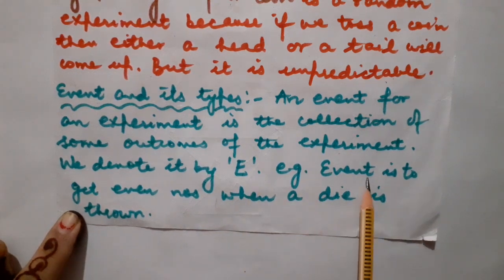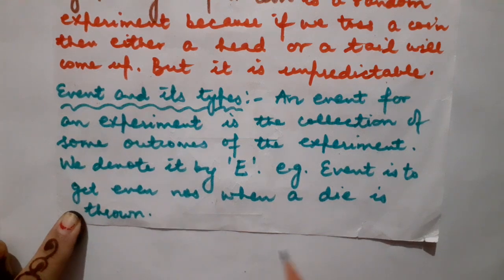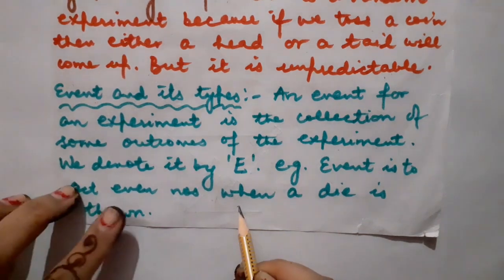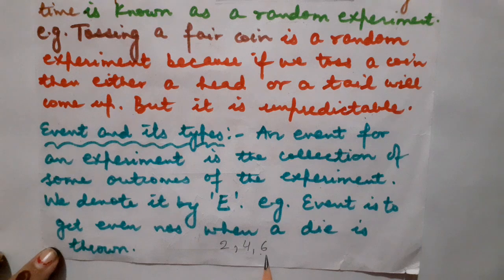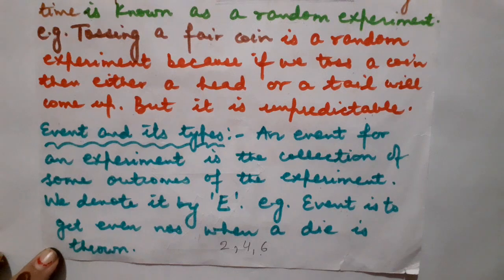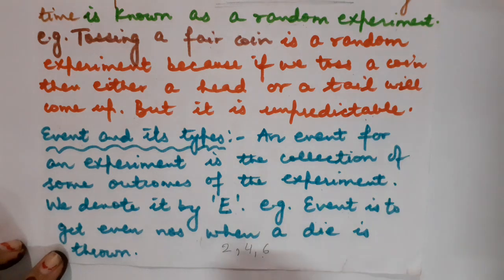For example, the event is to get an even number when a die is thrown. So what kind of favorable outcomes will be there in that case? As we want the even number, children, what will be the event? To get an even number whenever a die is thrown. So the favorable outcomes will be 2, 4, 6. Correct, children? Similarly, if you toss a coin, the event is to get a tail or a head. That will be known as an event.